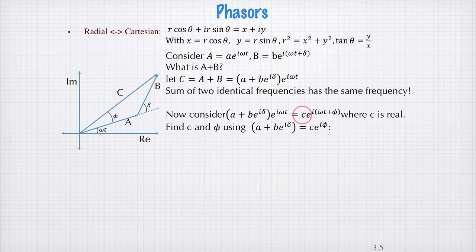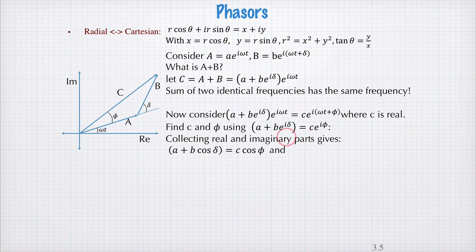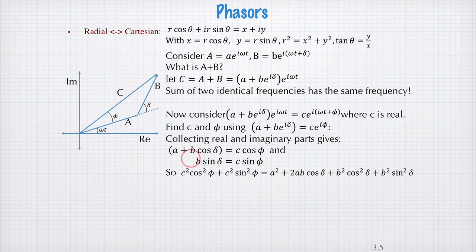Well, we can find c and phi by setting this equation here and collecting real and imaginary parts. So here's the real part, expanding the complex exponential using this expression here. And the imaginary part looks like this. And we can solve these simultaneous equations to find c and phi. So we do that, we get an equation that looks like this.